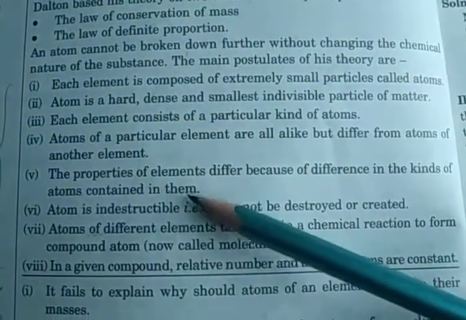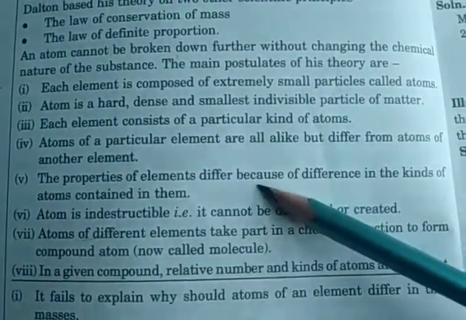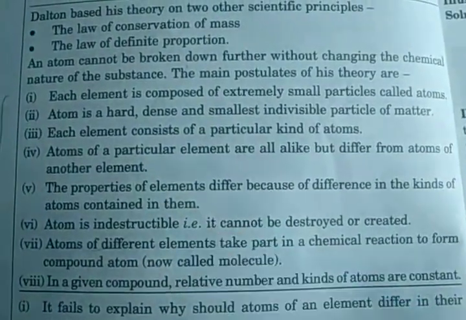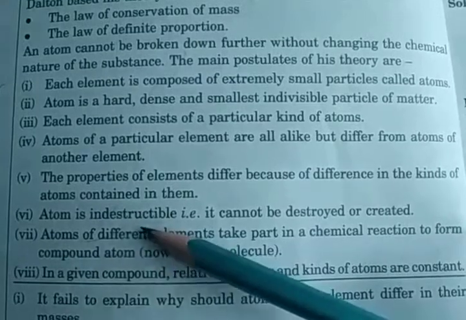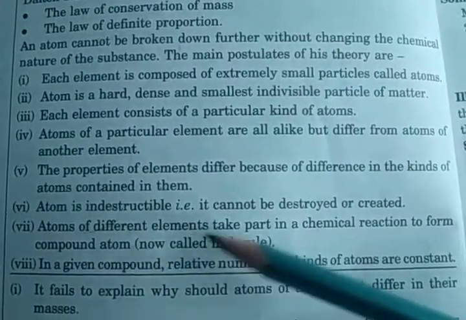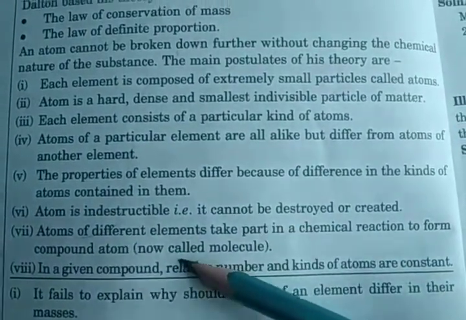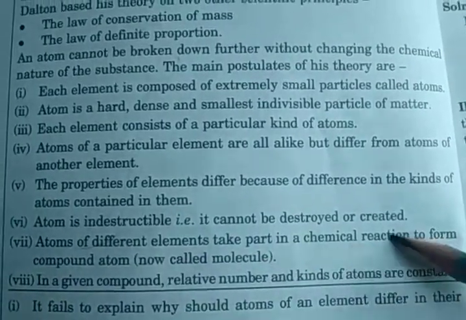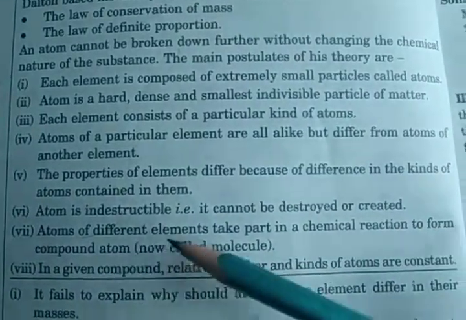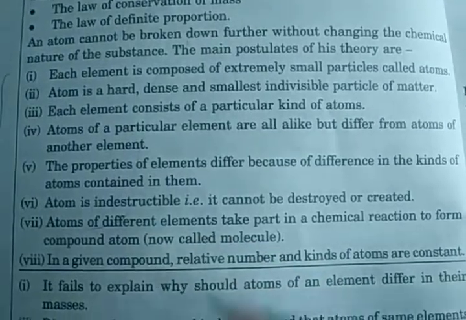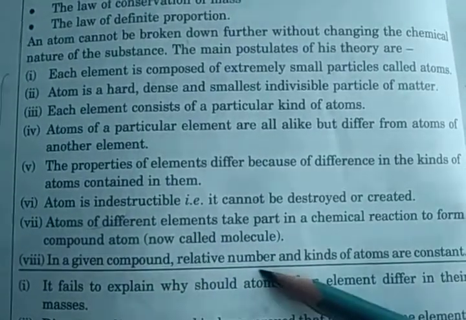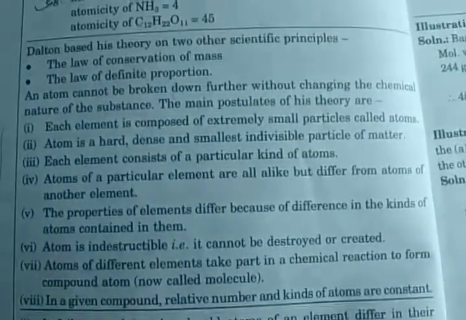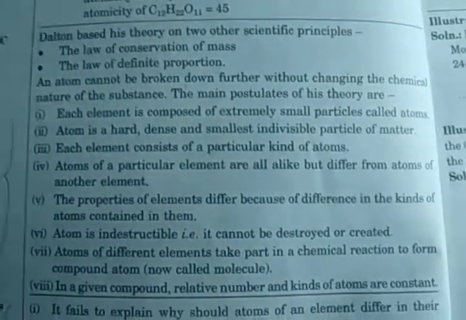Fifth, the properties of elements differ because of the difference in the kinds of atoms contained in them. Then the atom is indestructible, it can't be destroyed or created. Then atoms of different elements take part in a chemical reaction to form a compound, now called a molecule. And in a given compound, the relative number and kinds of atoms are constant. So these are the postulates of Dalton's theory.